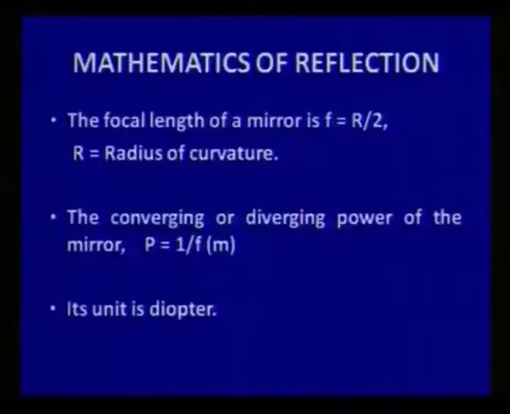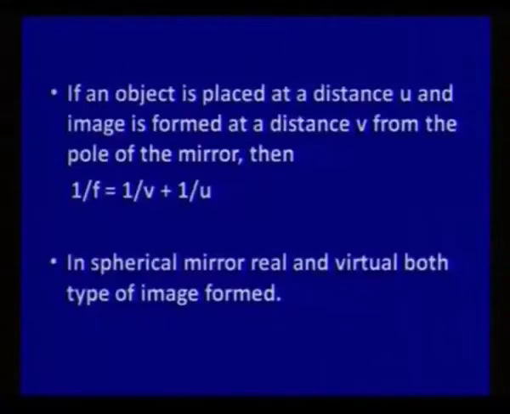And now you can see in the form of mathematics, the focal length of the mirror is R by 2, where R is the radius of curvature. The converging or diverging power of the mirror is the reciprocal of the focal length, where focal length is taken in meters and the unit will be the diopter. If an object is placed at a distance u and image is formed at a distance v, then the focal length can be related by this formula: 1 upon f is equal to 1 upon v plus 1 upon u.